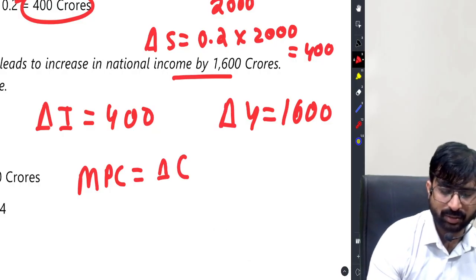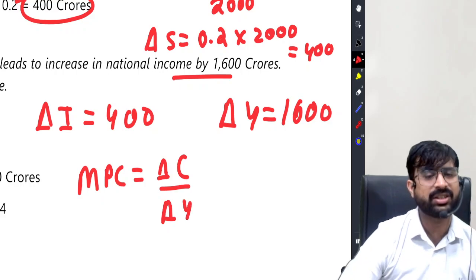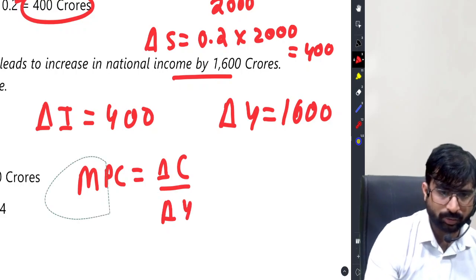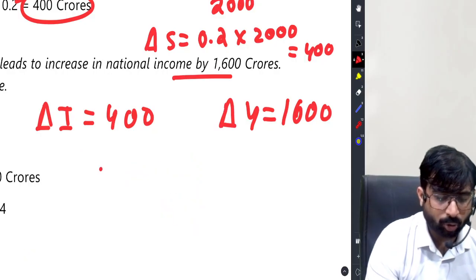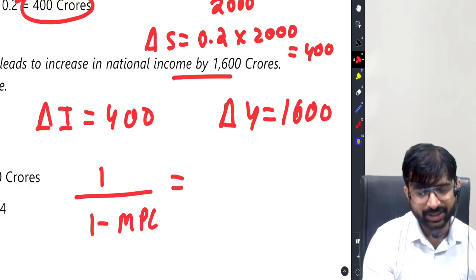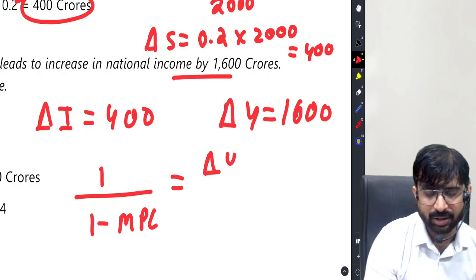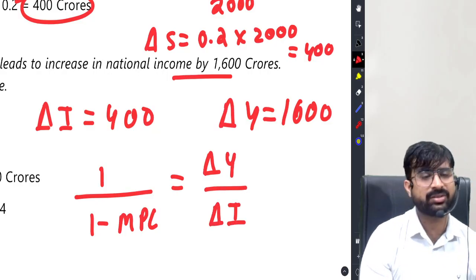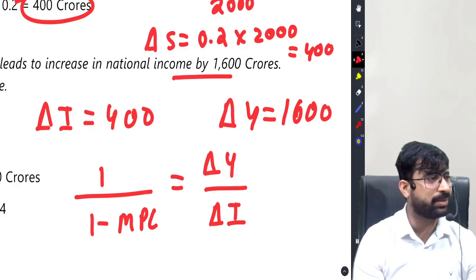Pay attention everyone. MPC is change in consumption by change in income. We don't have this data, so we will change our approach. We also know in investment multiplier, 1 by 1 minus MPC is equal to change in income by change in investment. Yes or no friends? This is the multiplier formula I had been discussing.